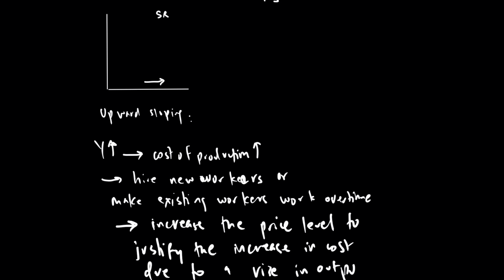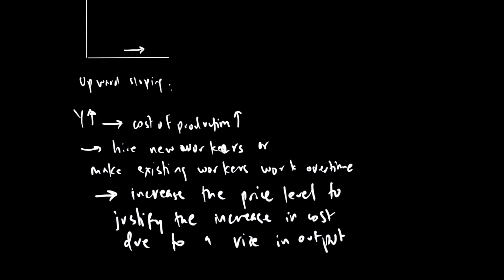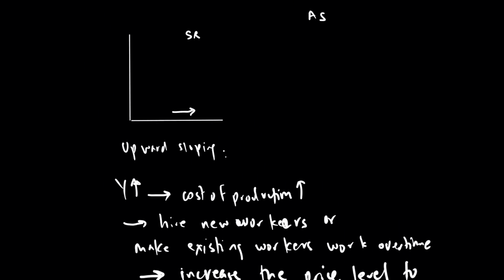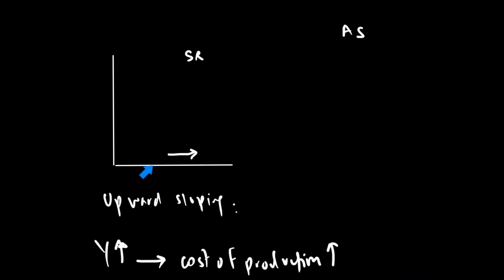So your output rise may cause your cost of production to rise, and therefore, to maintain the same profits, you may need to increase the price level. So that's why we have an upward sloping SRAS curve, which suggests that a rise in output will cause the price level to rise.